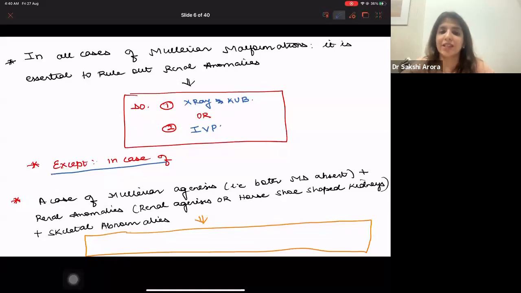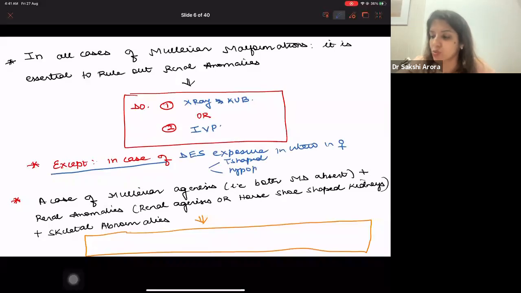Excellent. Excellent, Pandey. Yes, and Sambhavit. Very nice. It is not seen in case of diethylstilbestrol exposure in utero in females. So if there is a female child who had in utero exposure to diethylstilbestrol, then many anomalies would be seen. Like many of you were saying, yes, a T-shaped uterus will be seen, hypoplastic uterus will be seen, right?